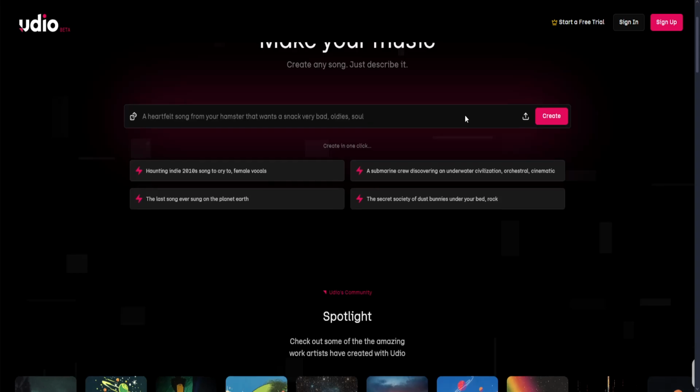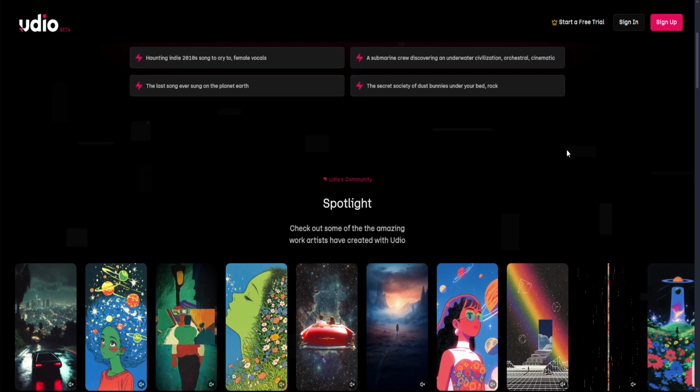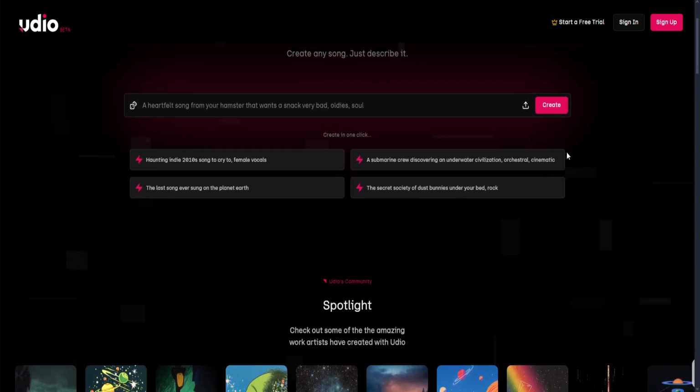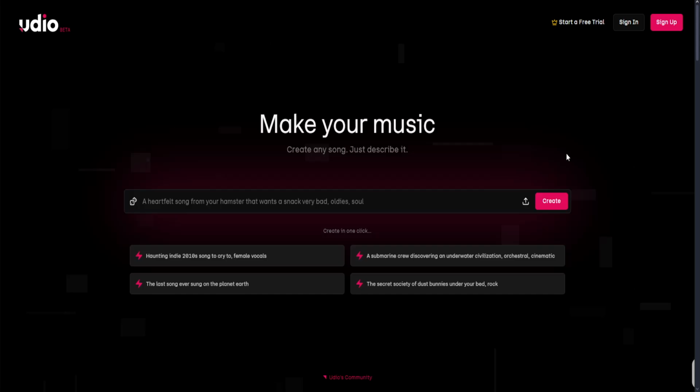So what is Udio? Udio is a web and mobile AI music generator offering text to music with vocals, lyrics, stems, remix tools, and editing features. It's built by ex-Google DeepMind researchers and it's available in free, standard mode, and pro mode. And let's talk about its pros.